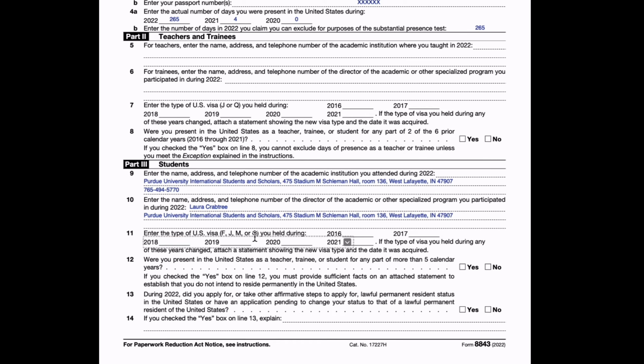So coming to the 11th line, you enter the type of US visa you held during each of the years. So again, I came only in 2021, so everything else will be blank. Enter F1 here.